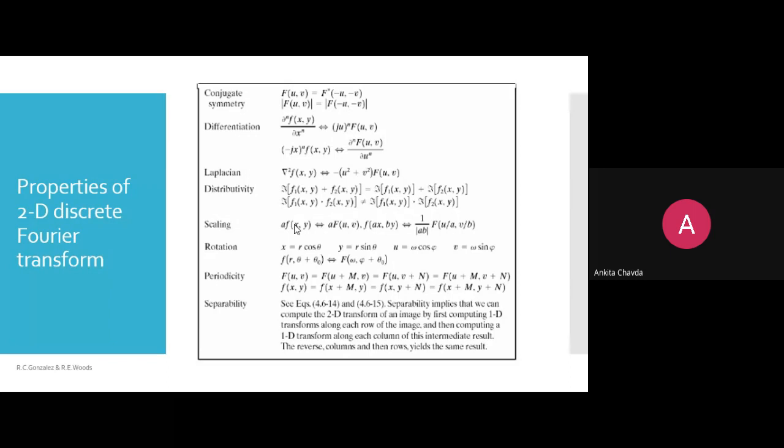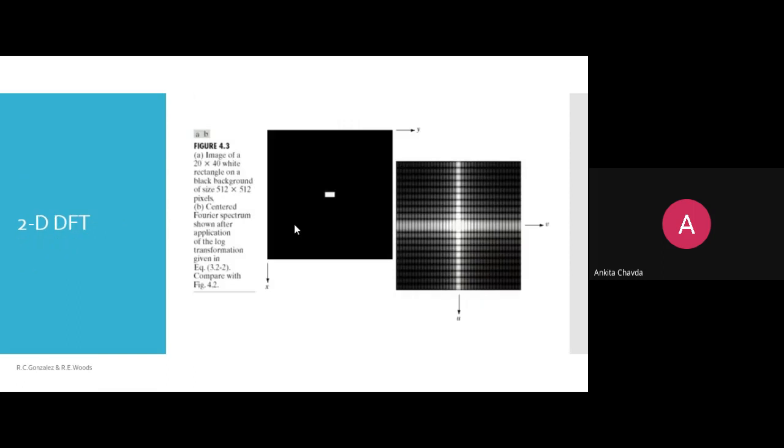So you are the one who needs to remember them. Somehow you need to remember at least a few properties. We'll simply drop it.